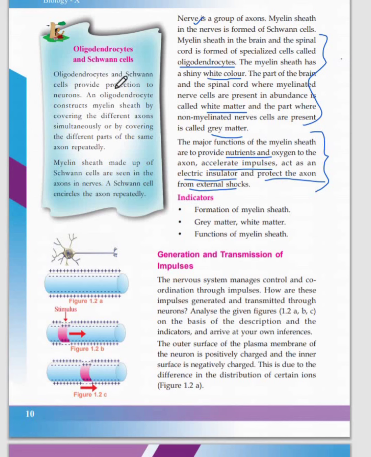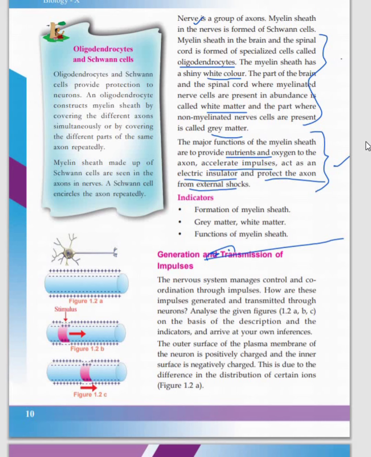So what are oligodendrocytes? Oligodendrocytes are cells which provide protection to your neurons, and an oligodendrocyte constructs the myelin sheath by covering different axons simultaneously, or by covering different parts of the same axon repeatedly. It's a special type of cell which covers your axon. Myelin sheath is also made by Schwann cells, and a Schwann cell encircles the axon repeatedly. When you take an axon, there will be myelin sheath and a Schwann cell also, and this is a very thick lipid covering which acts as protection to your axon.